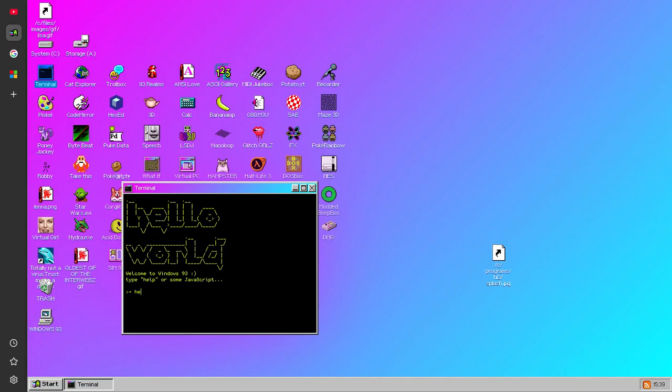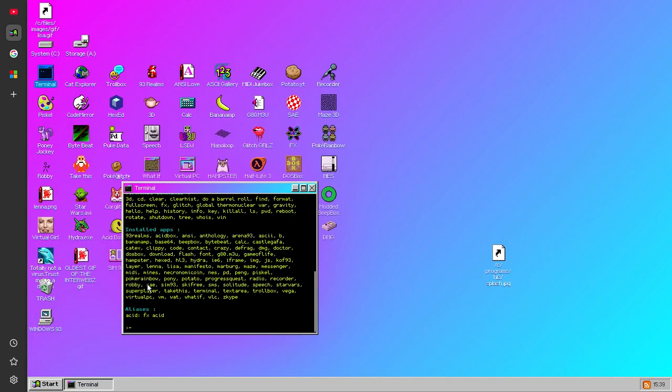So we can go ahead and type help, and it shows all the commands that you can run. Virtual PC, WM, Skype, they have crazy, they have GMG, they have JS, they have X, they have Flash, because it does support Flash Player. Flash Player has come back. So you can just type Flash, and that should start up Flash Player, and we can play some Flash games. We're going to close out of the terminal to keep this video user friendly.